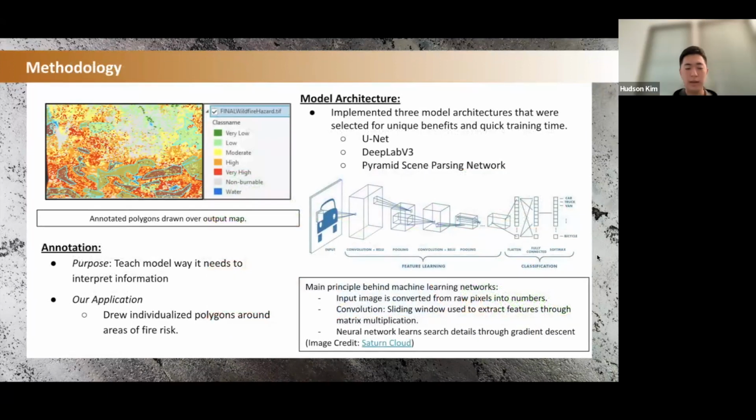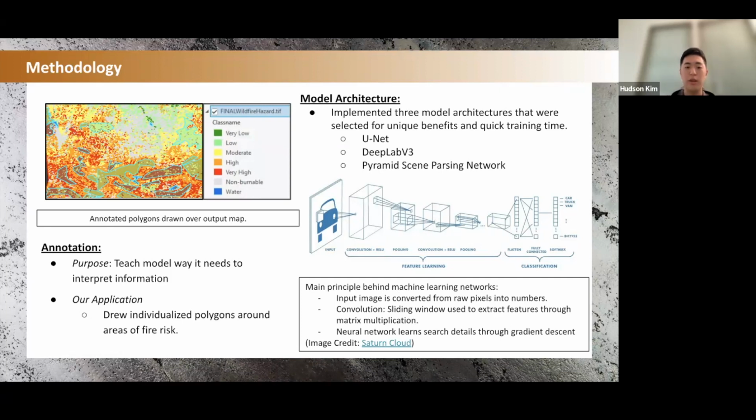So now that we have our 5 input layers and our 1 output layer, the next step was annotating our data set. We did that by drawing several different polygons for each type of wildfire risk, as you can see in the top left image. And this is essentially teaching our model how it needs to interpret the information and what to look for.